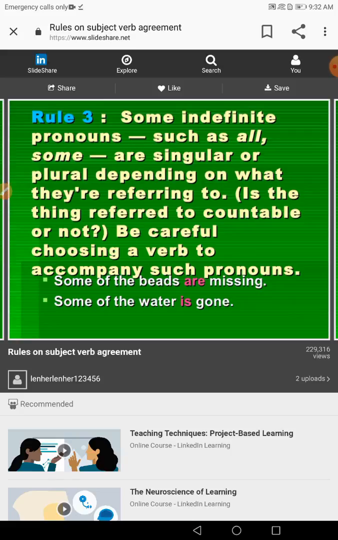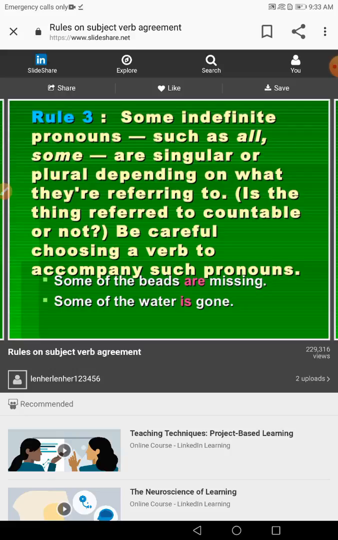Some indefinite pronouns such as all and some are singular or plural. So they are somewhat troublesome. Singular or plural depending on what? On what they are referring to. So if it refers to something uncountable, it takes a singular form. If it refers to plural, it takes the plural form. So, some of the beads are.